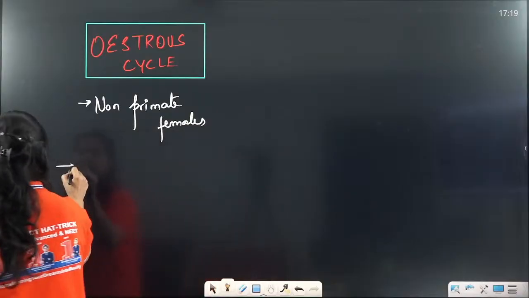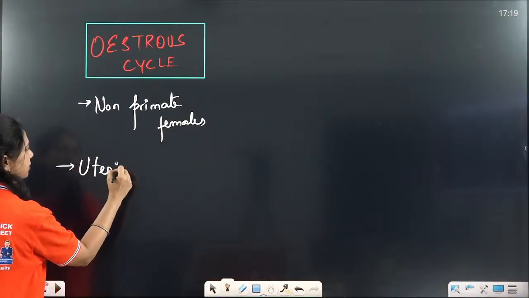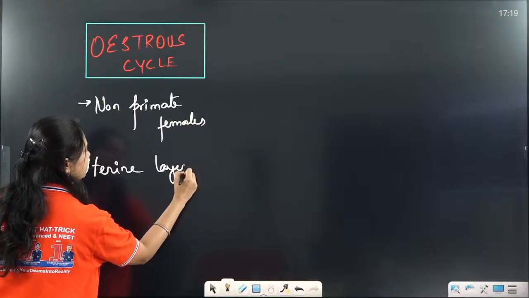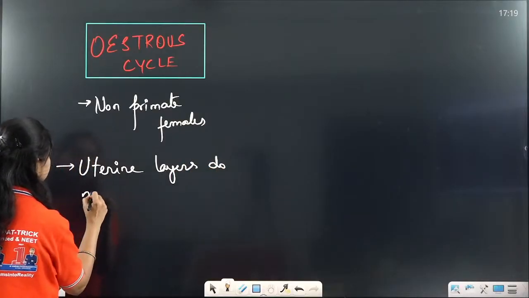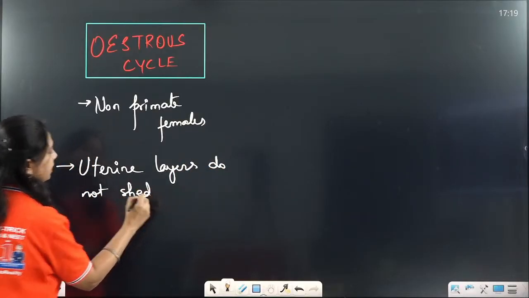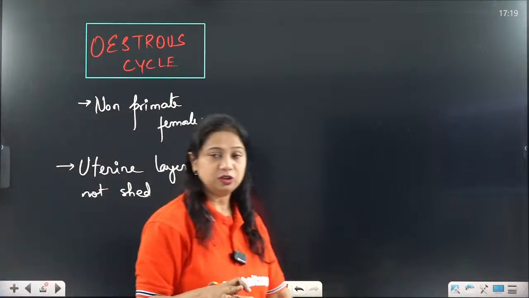So what happens? Uterine layers do not shed. You are going to study them in detail when we will be studying the actual topic.